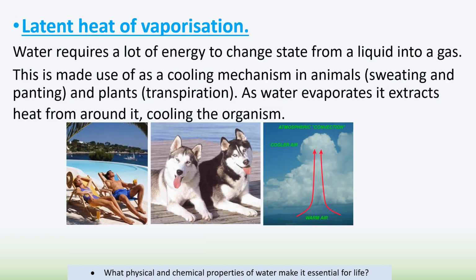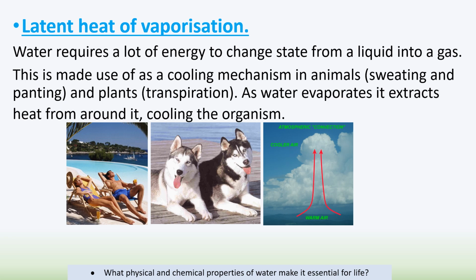Something called latent heat of vaporization, and again, if water takes a lot of energy to change temperature, it's going to take a lot of energy to change state from a liquid to a gas, and that is what latent heat of vaporization means. Now, animals can use this as a cooling mechanism. So when we sweat as humans, the body uses the heat energy in it to evaporate that sweat from your skin, and therefore it cools you down because it uses up that energy.